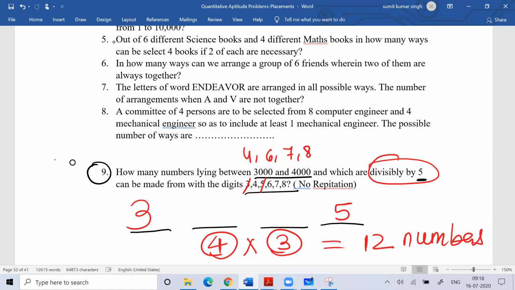So if we have a basic understanding of numbers, we can easily solve the problem. Solving problems will not be a big thing for us. We only need to develop a basic understanding about numbers. I hope this is clear to all of you.